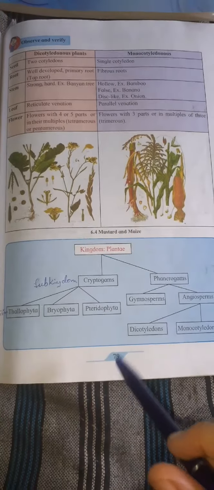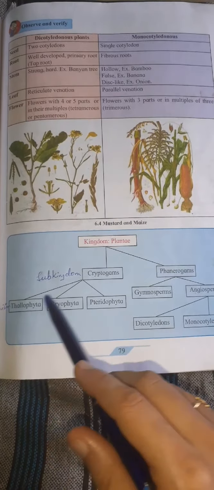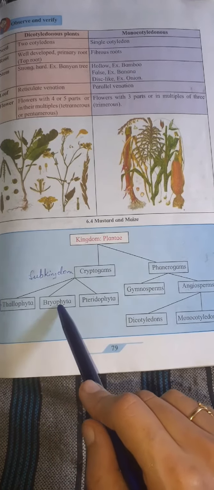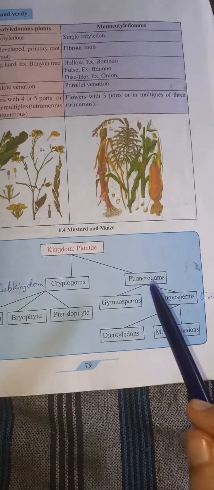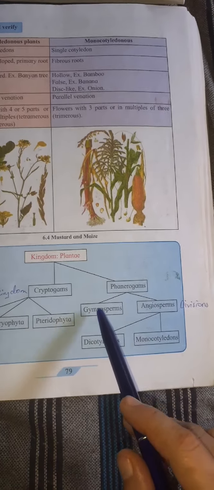Further, these subkingdoms were divided into divisions. So cryptogams had divisions Thallophyta, Bryophyta and Pteridophyta, and phanerogams has two divisions, gymnosperms and angiosperms.